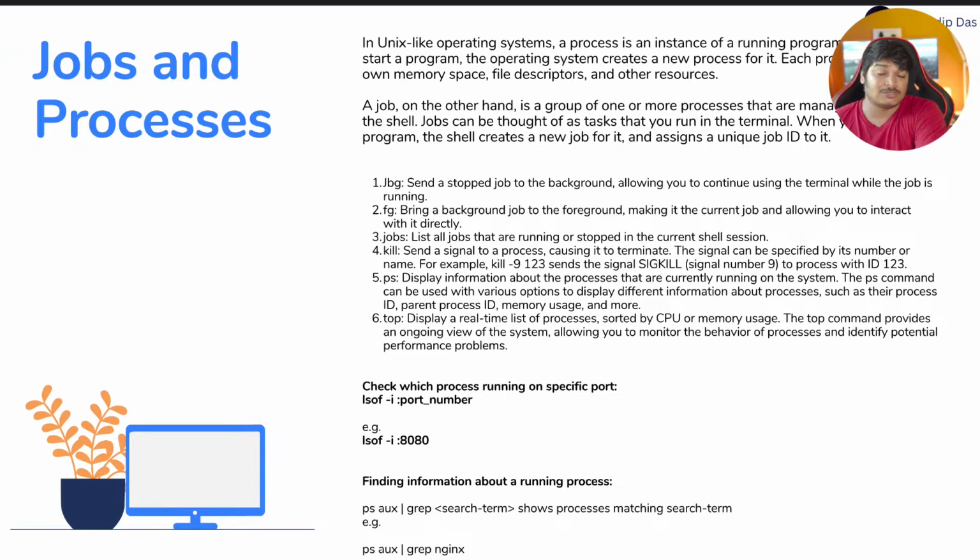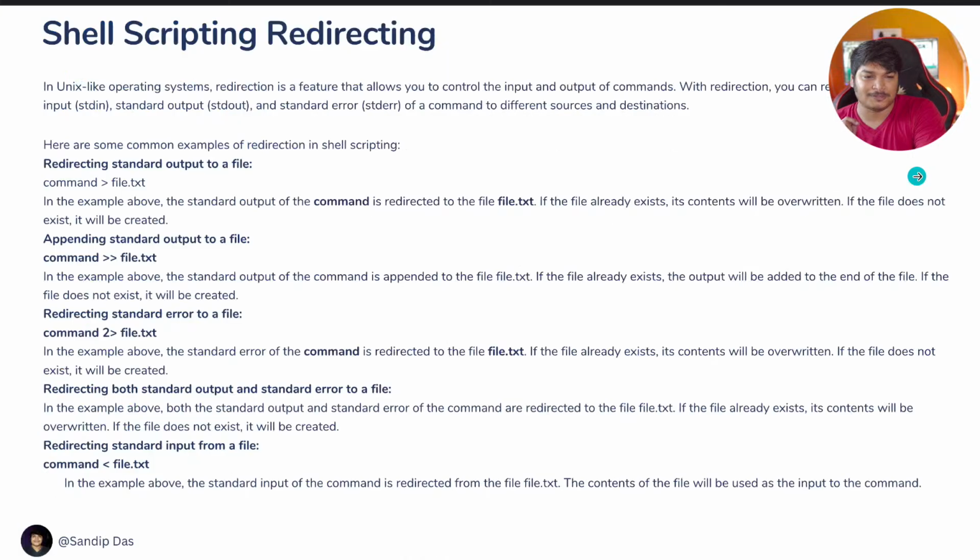But jobs and processes are very important, because in upcoming sessions in many places I'm going to try a lot of things to manipulate the processes and jobs. In Python there is even a project I'm doing, an assignment project where we are working with these processes. So you want to understand this before going to advanced topics later on. So just check this jobs and process part.